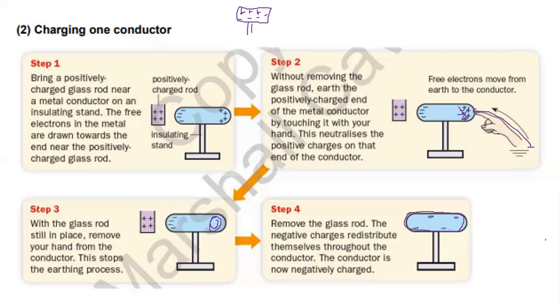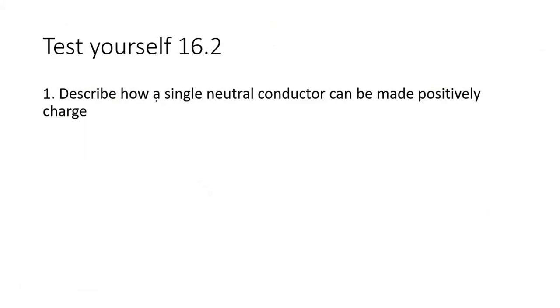From this example, we produce the negative charge, right, using the positively charged rod. And then the question from Test Yourself 16.2: describe how a single neutral conductor can be made positively charged. It's a different condition. Who can answer this question?